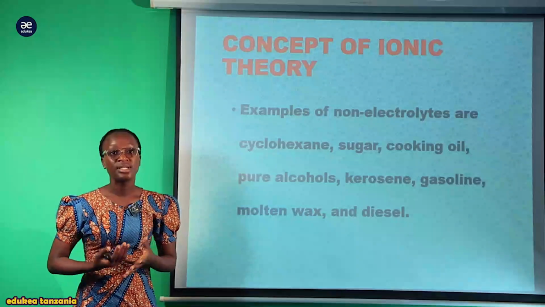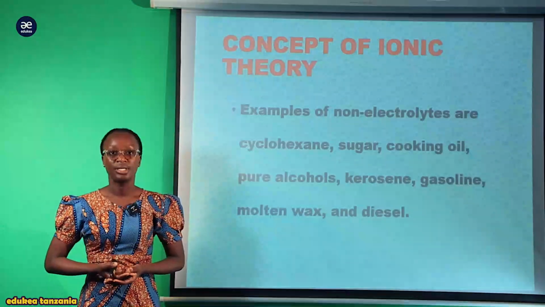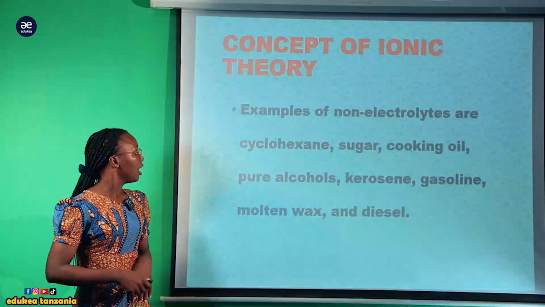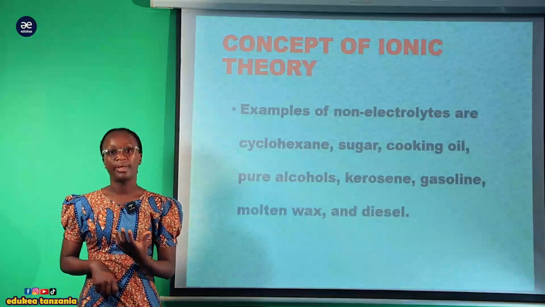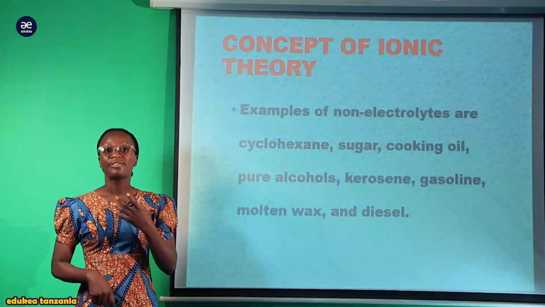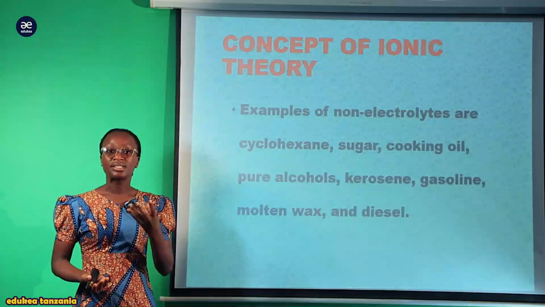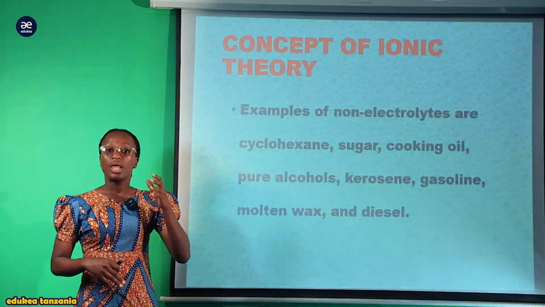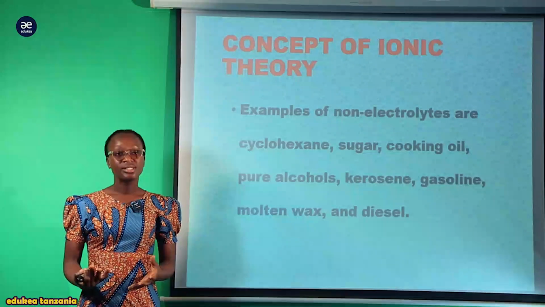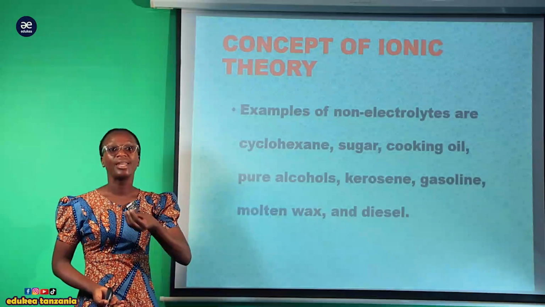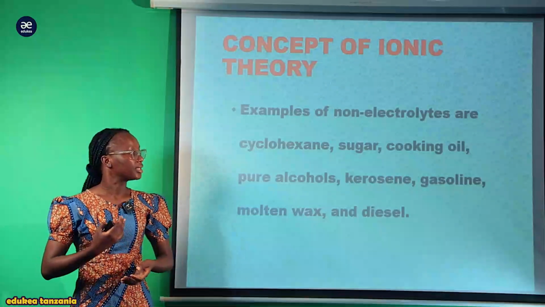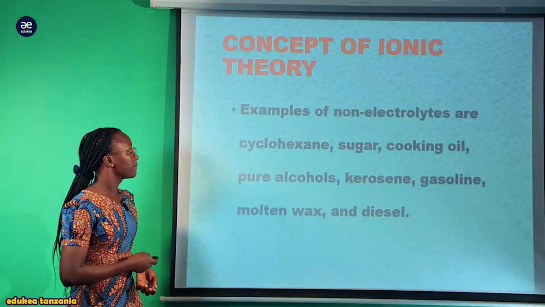Whether in molten state or in solution, mafuta yale ni kimiminika, lakini can't allow the current to pass through it. Also we have pure alcohol, pombe. We have kerosene, mafuta ya taa. They can't allow electricity to pass through, though they are in molten state. So non-electrolyte materials are those substances which, even in molten or solution state, cannot conduct electricity.